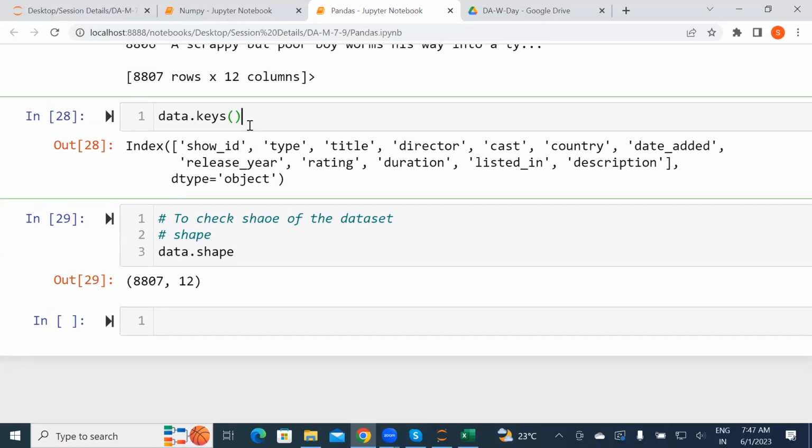Can you mention after keys that is called? I didn't get you, what exactly you are asking. Both are the same, yeah, exactly. Okay.